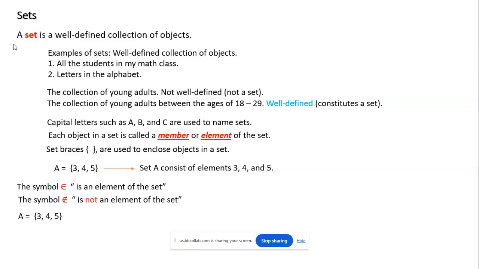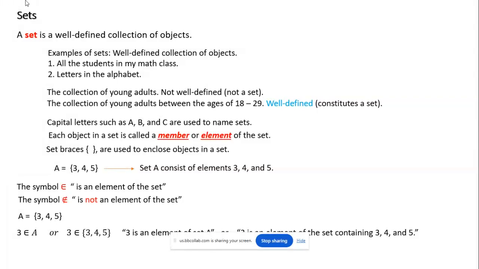Okay. So for instance, going back to this set A, I have these three elements. The way I can describe this set A is two ways. I can say 3 is an element in set A, or I can say 3 is an element in the set 3, 4, and 5, because it's true, right? 3, 4, and 5 is basically all of the elements that are in A. So these are two ways to use this symbol. That means an element in the set or of the set.